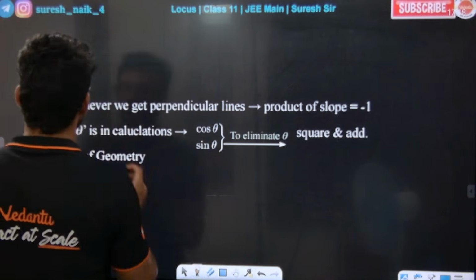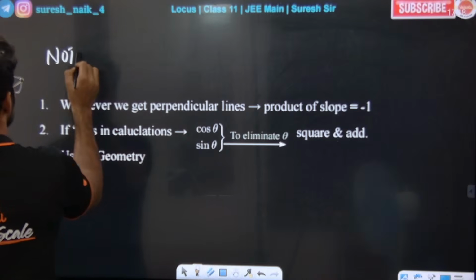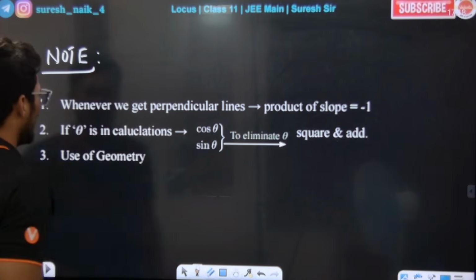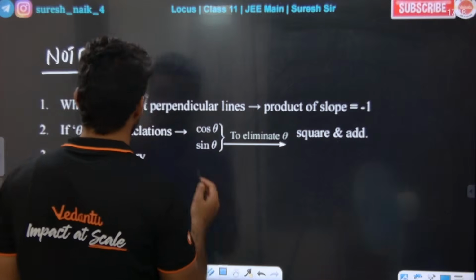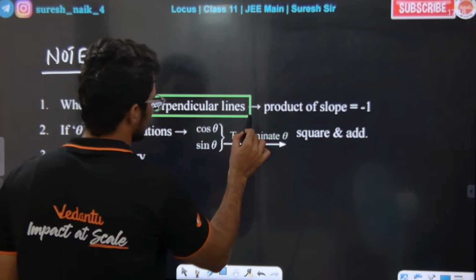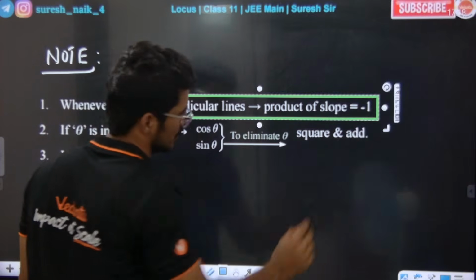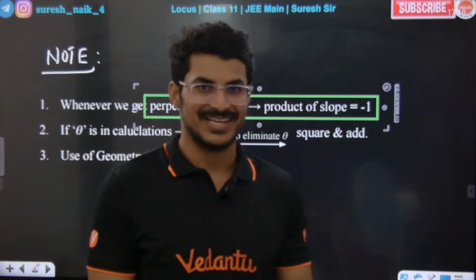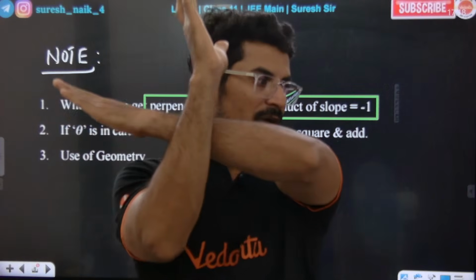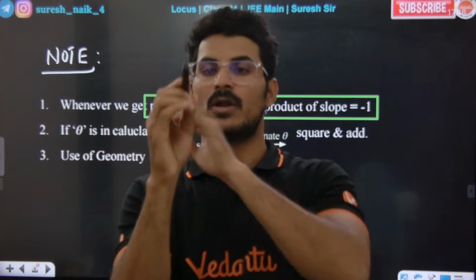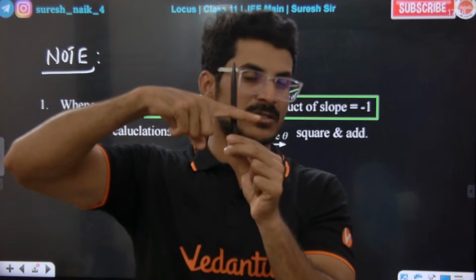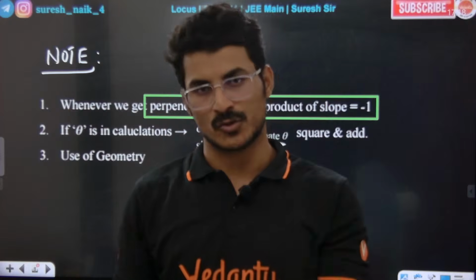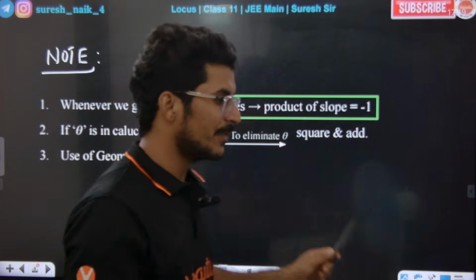You need to take this as a note. Whenever we get perpendicular lines, we always take the product of their slopes as -1. If you get two perpendicular lines, then the product of their slopes is equal to -1. This is the basic step.